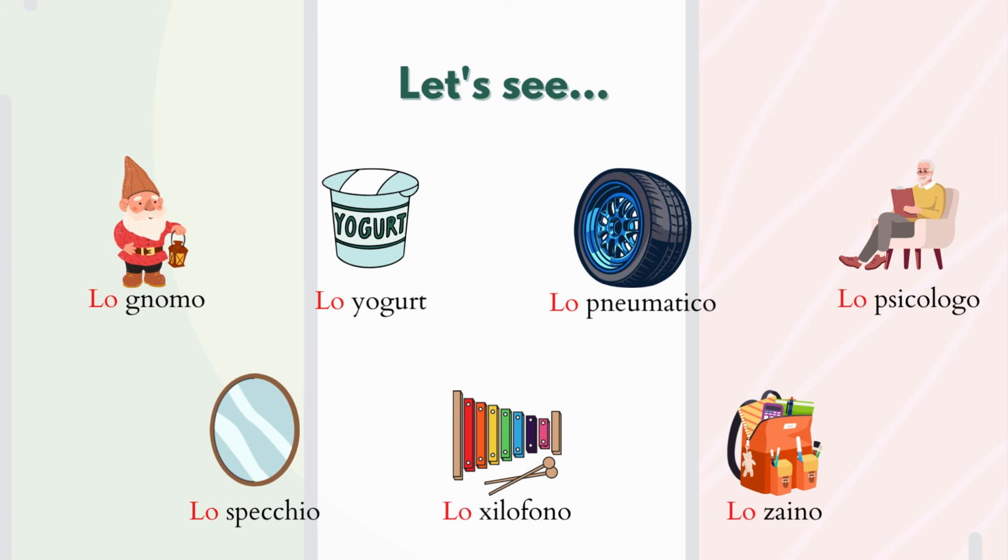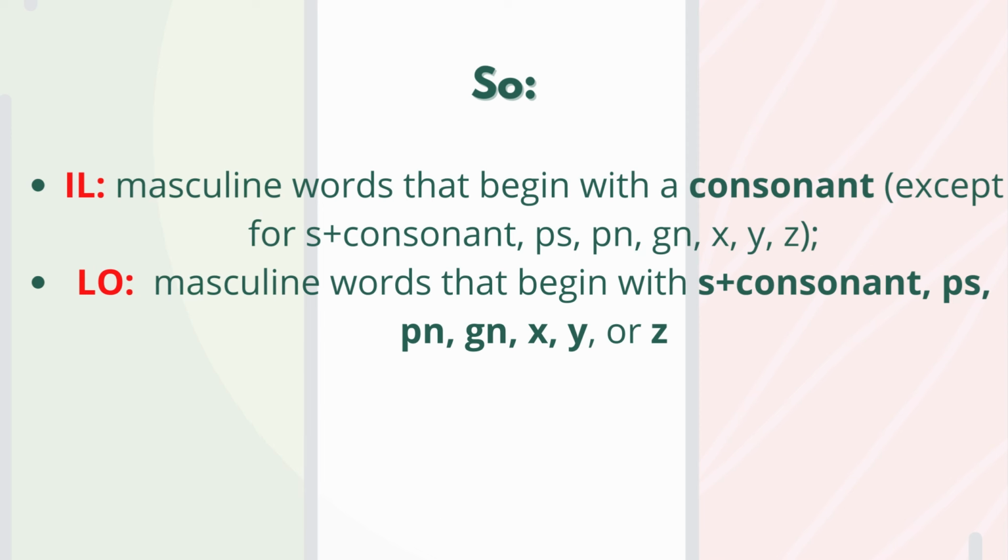But why? We can say that il goes with masculine words that begin with a consonant. But there are some exceptions. These exceptions will have the article lo, because lo goes with masculine words that begin with s plus consonant, ps, pn, gn, x, y, or z.